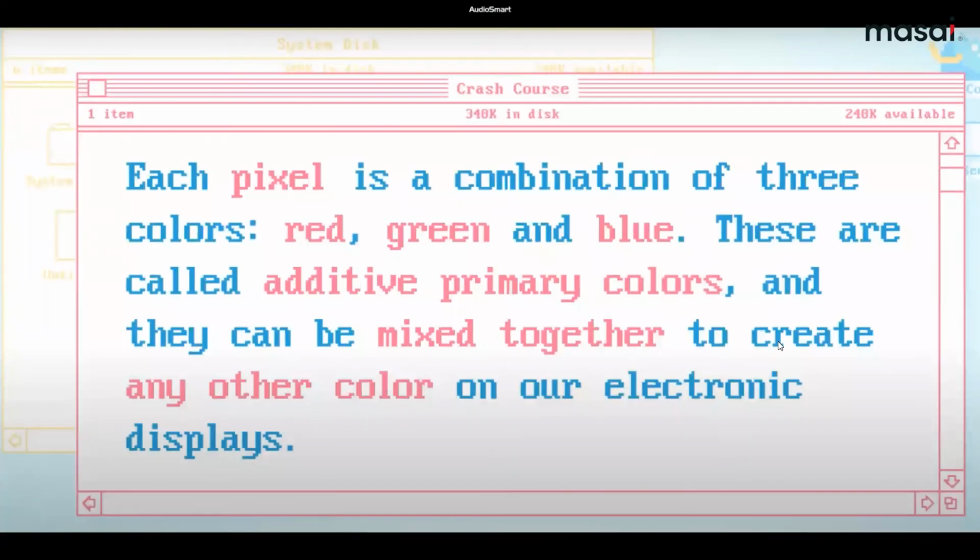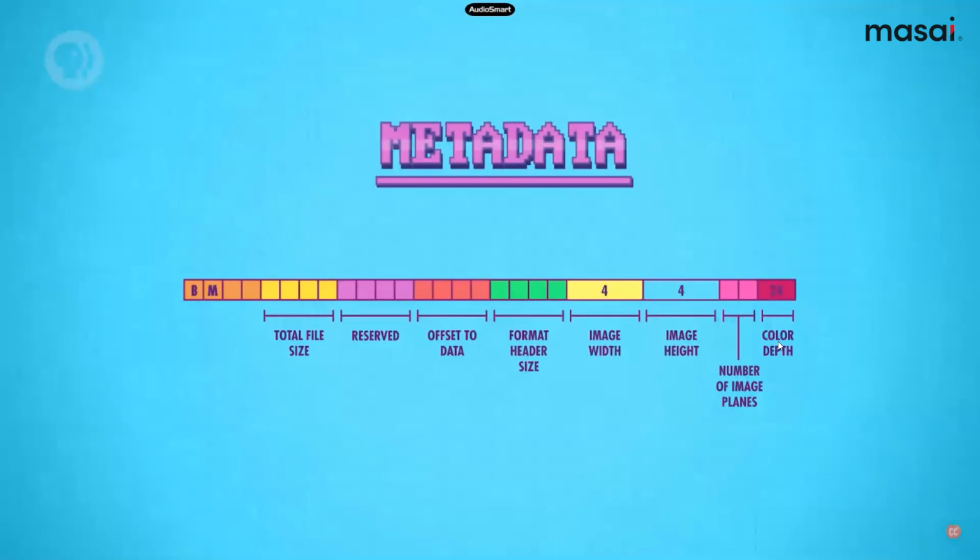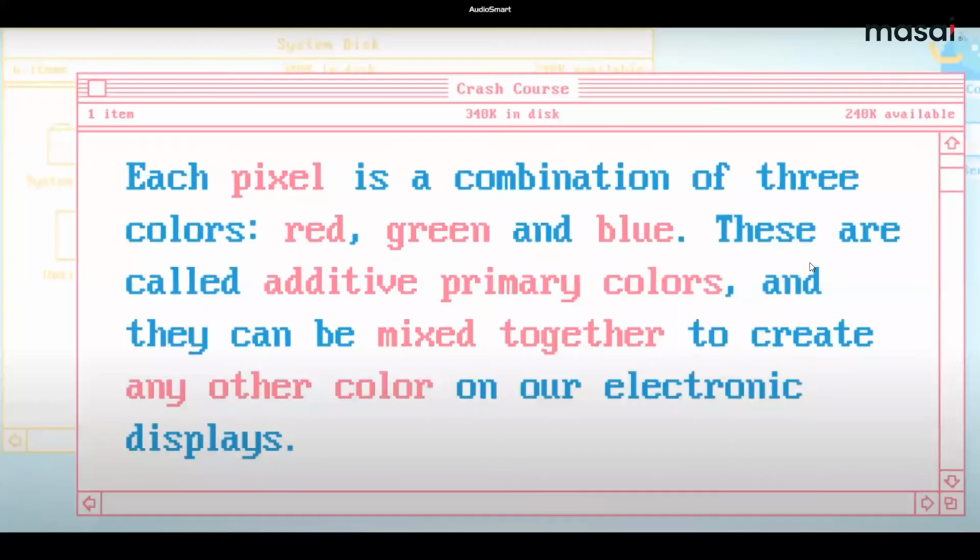Why 24? Because 24 is made up of three 8-bit colors. The first 8 bits are red, the second 8 bits are green, and the third 8 bits are blue. So RGB, that's why the color depth is 24: 8 bits for red, 8 bits for green, 8 bits for blue.